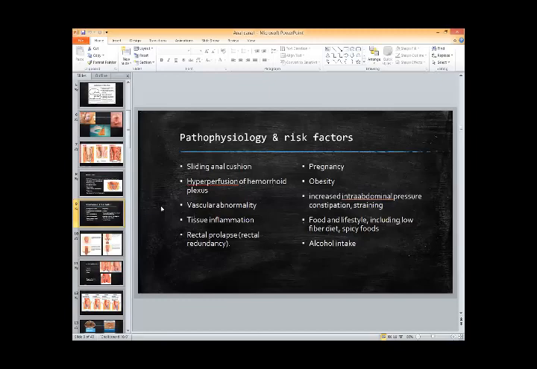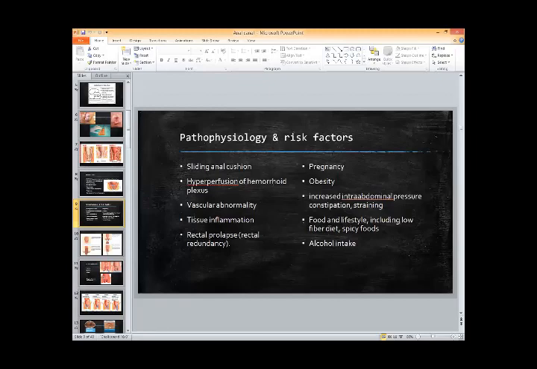So we'll start with the pathophysiology and risk factors. As I told you about the anal cushion, the anal cushions are normally present, but with the feces, they may slide down a bit and then they retract back to their normal position. But if they slide down quite a lot, or they come down out of the anal canal, they may not retract properly and they will become stretched and enlarged. So this can be one reason, the sliding anal cushion.